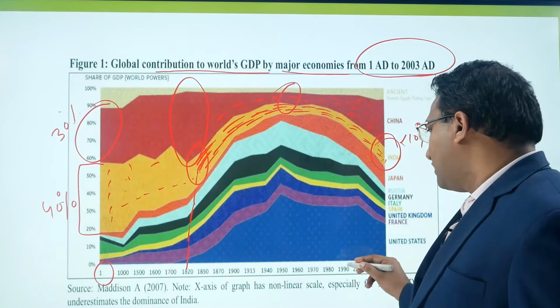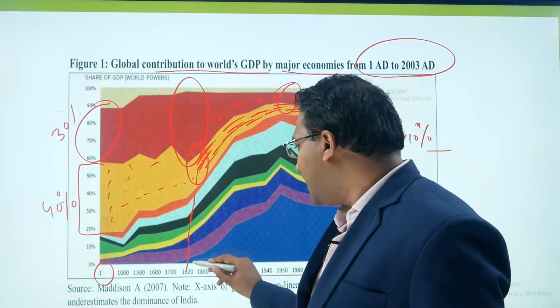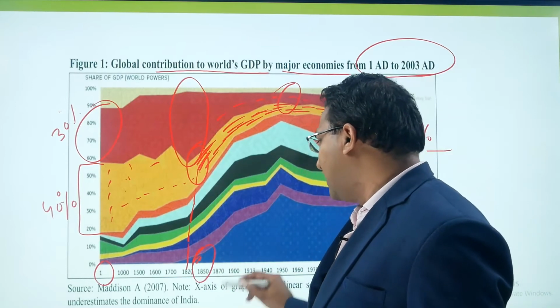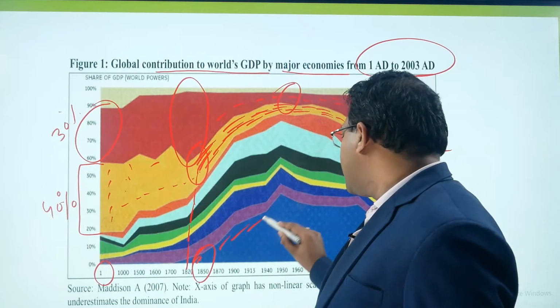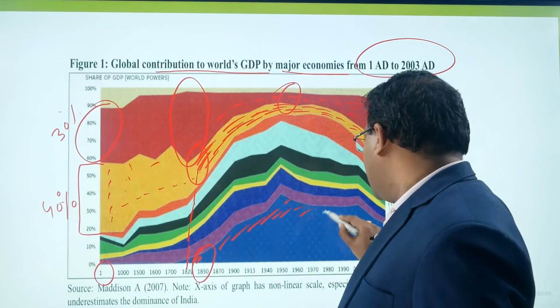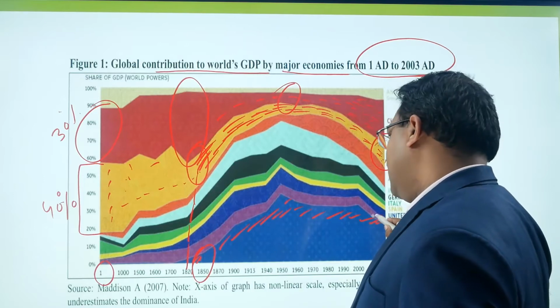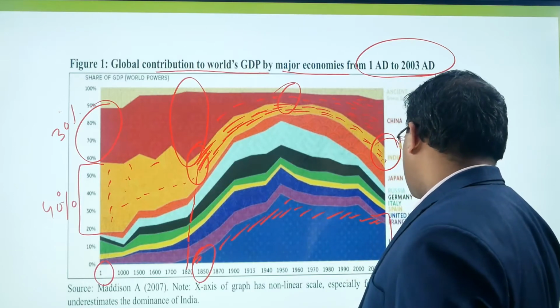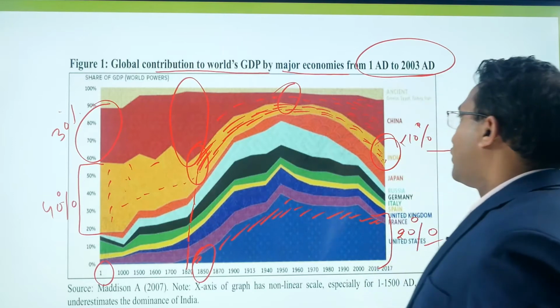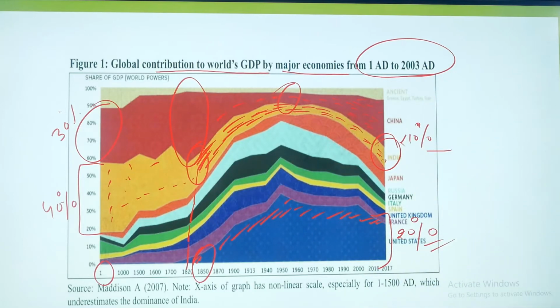Now USA. The contribution of USA was very, very less in the 1850s itself, but it increased a lot, and you can see the contribution of USA economy is almost 20%, which is the highest one as of now. Right?